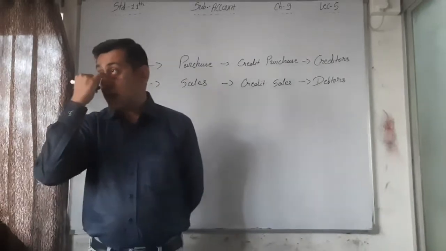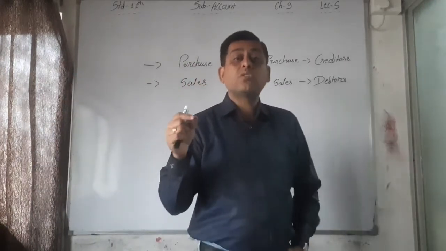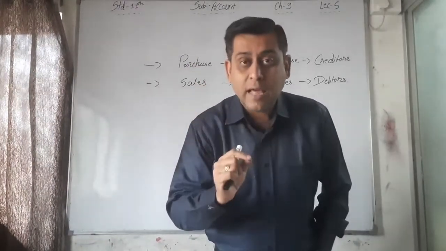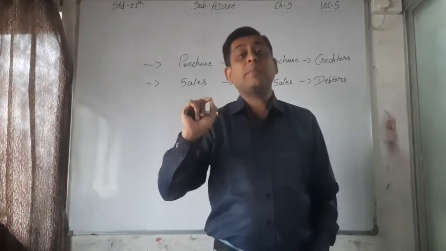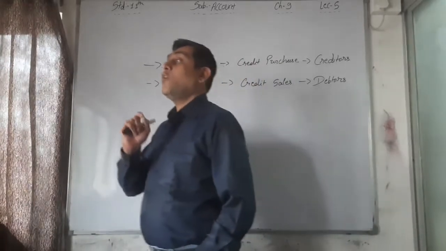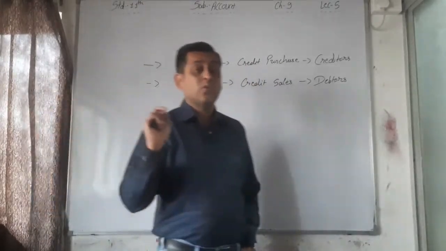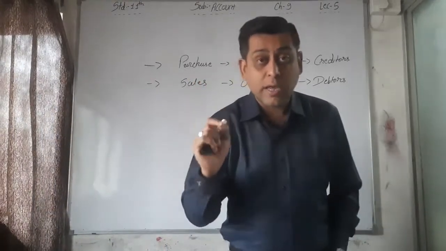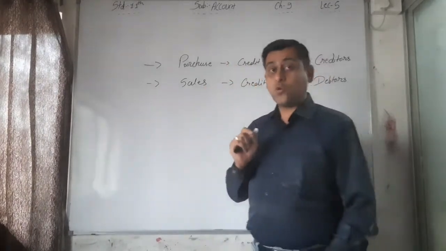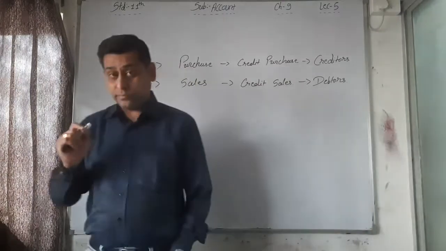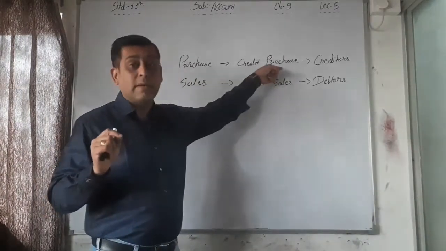What does that mean? That means I purchased some goods and I am not paying at that time. I am paying later because I am getting a credit of more than 15 days to give the money. So what amount and at what time we want to pay the money, that we decide on the basis of these payables.